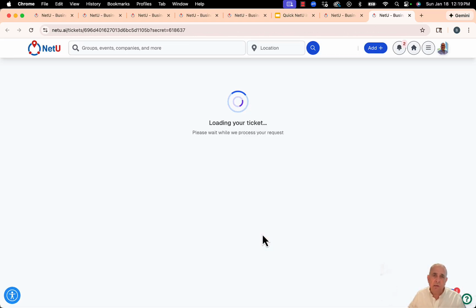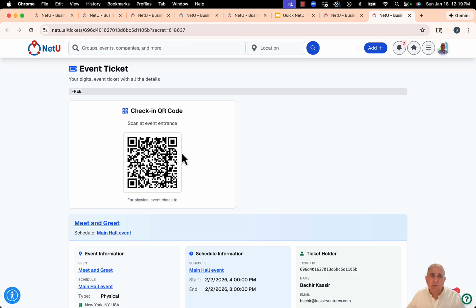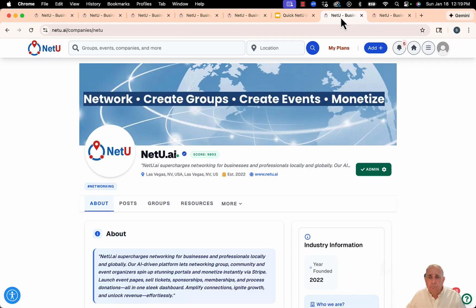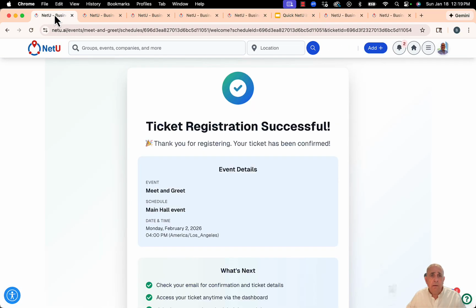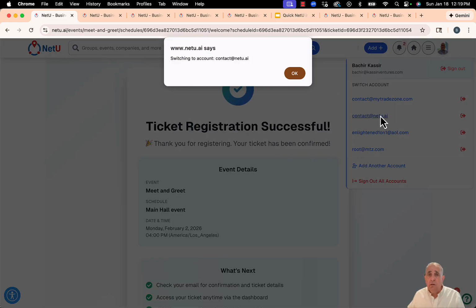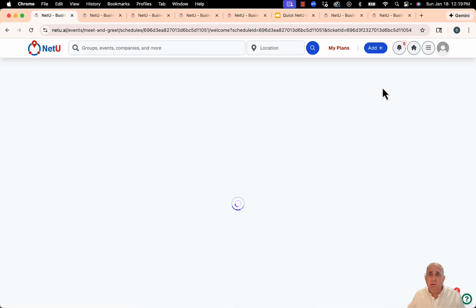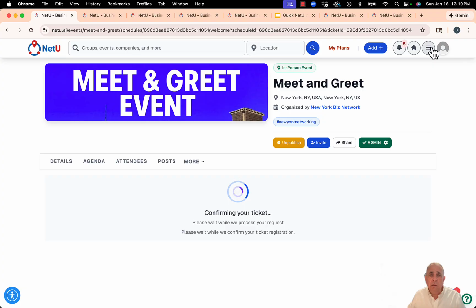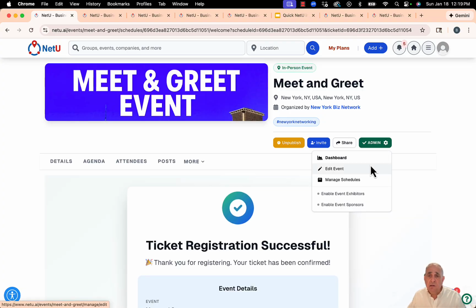And once I view my ticket, I can use that ticket to do the check-in QR code for that event. And as an organizer, let me go back, maybe as an administrator. So let me go back as an administrator and go back to my event. I can have access to advanced statistics for the event and the group.